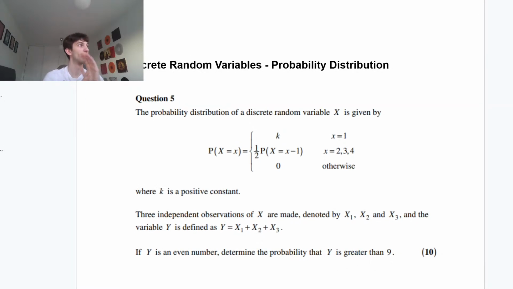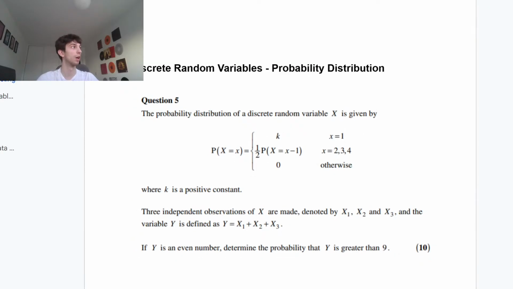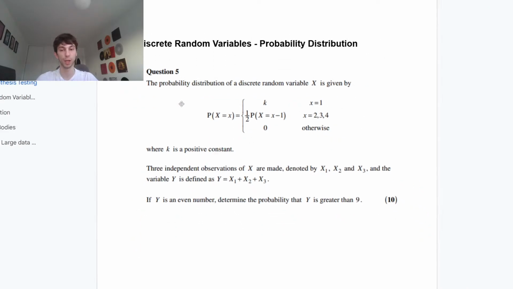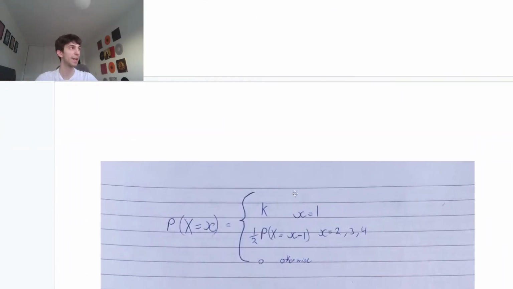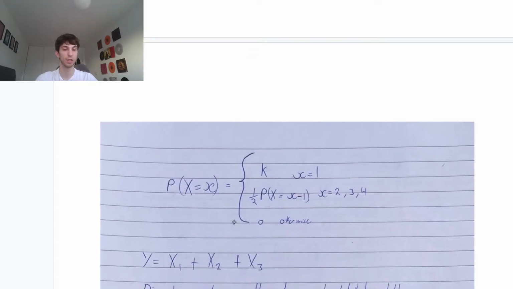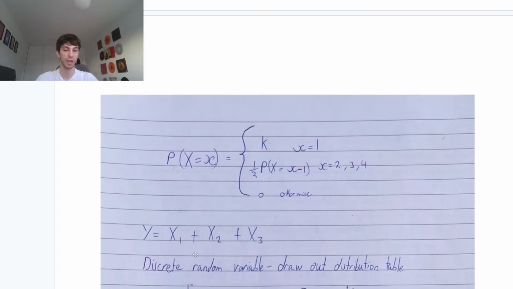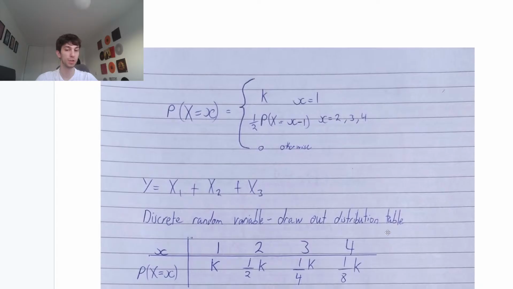So where do we start? Find k. Let's find k first. Ignore all this Y stuff. Let's find k. So when we see this discrete distribution, we're going to draw out our probability distribution table. So let's visualize this. They may give it to you in a bit of a nicer form if they give the question like this in the exam. So ignore Y for now. It's a discrete random variable. Draw out your distribution table.